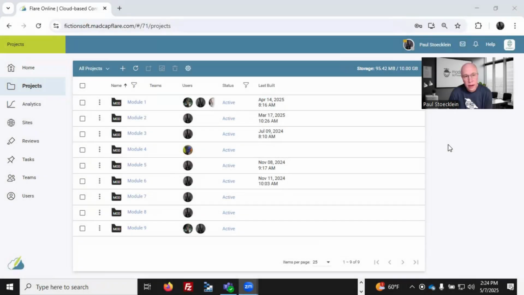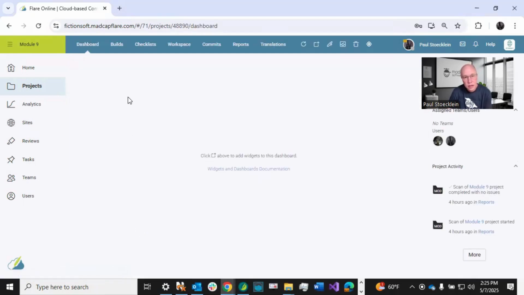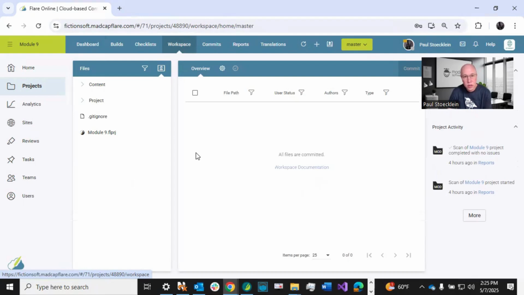So Flare Online offers collaborative authoring, meaning multiple people can be working on the same topic or snippet all at the same time, seeing what everybody else is doing, which is really, really useful. So I have Flare Online open here. I'm going to open up this project, and if you look across the top, you're going to see all the tabs, and we've got this workspace tab. I'm going to click on that, and that gives me access to all of the files in this project.